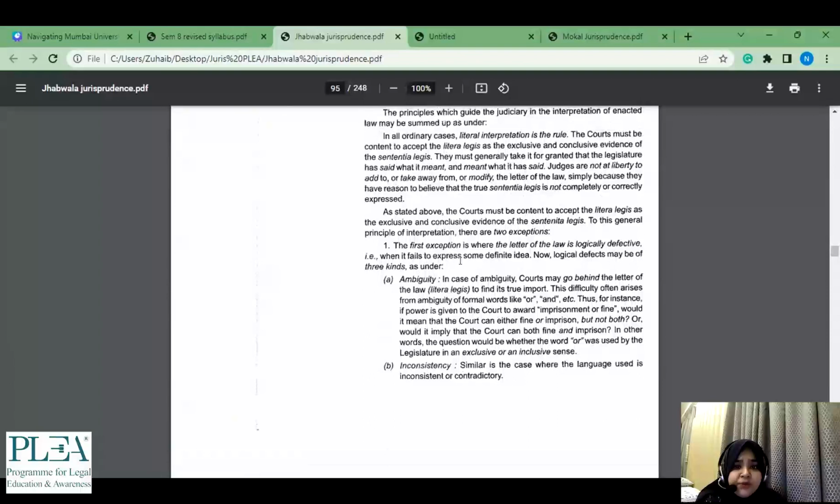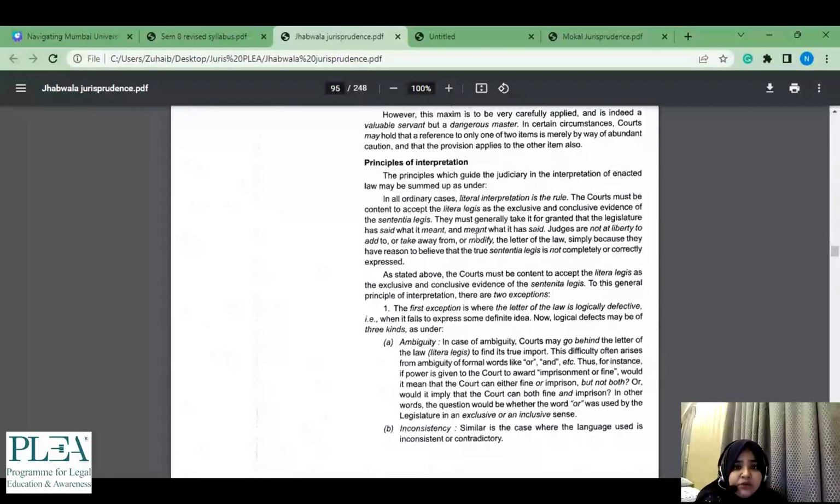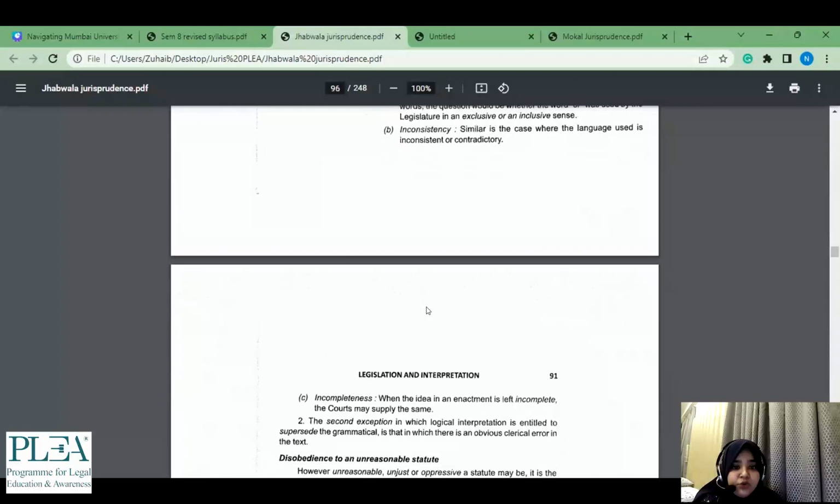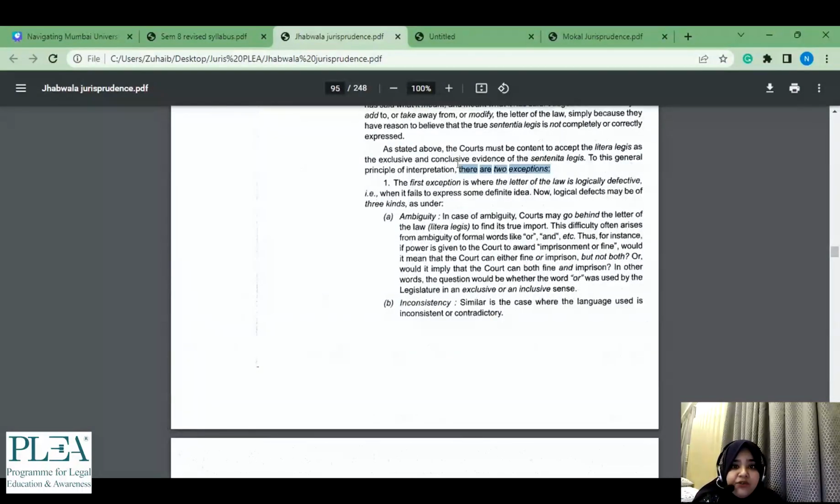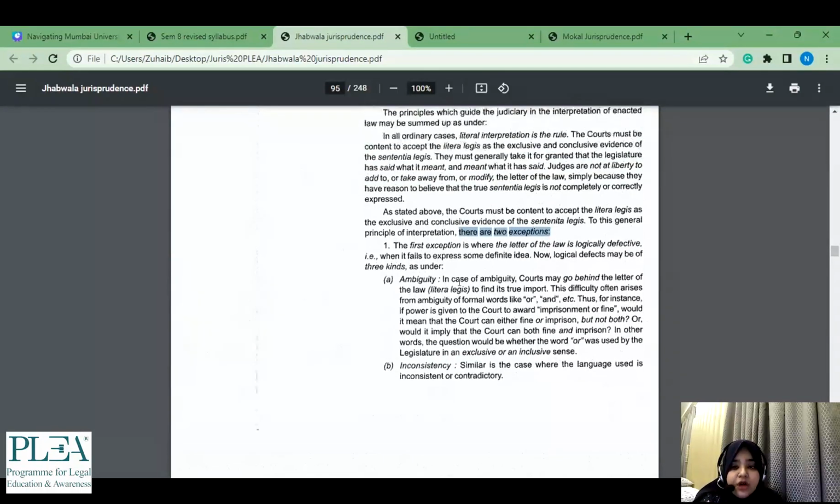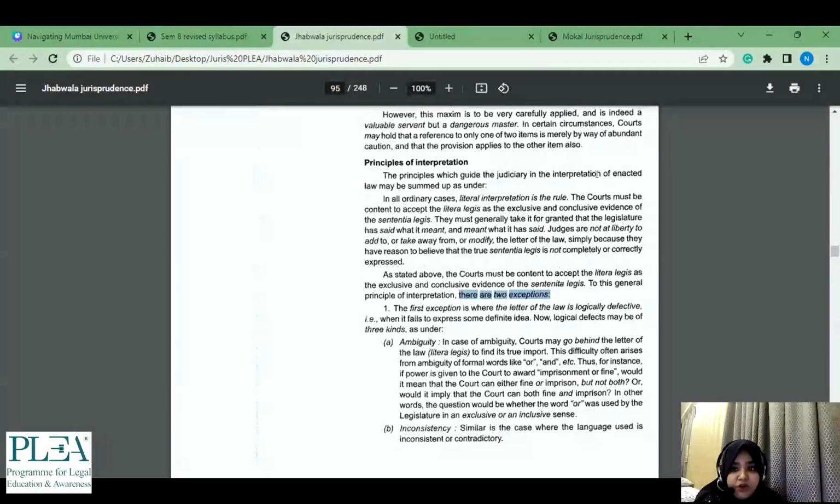The principles of interpretation, again, as I told you, if we are preparing a 2 marker, at least the exceptions, there are just 2 exceptions, so we can at least read that you know what the 2 exceptions are. The first exception is where the letter of the law is logically defective. Now, logical defects may be of 3 kinds. So now at least these 3 things we have learned from this.